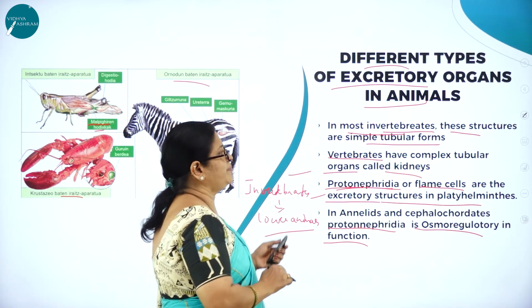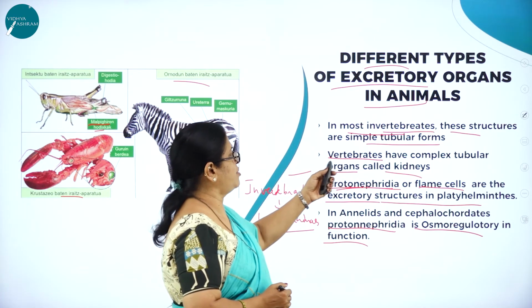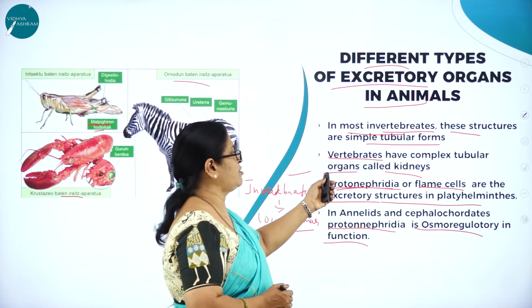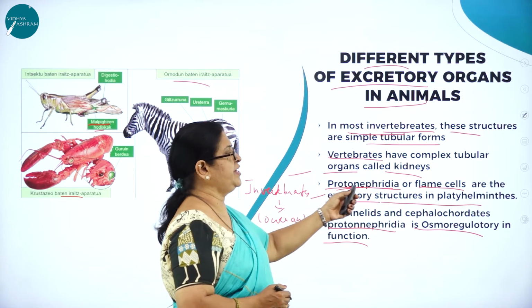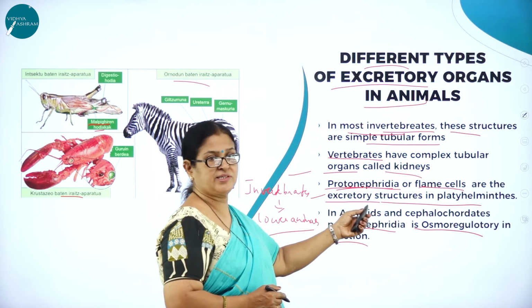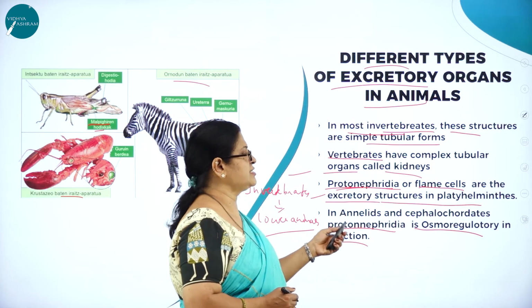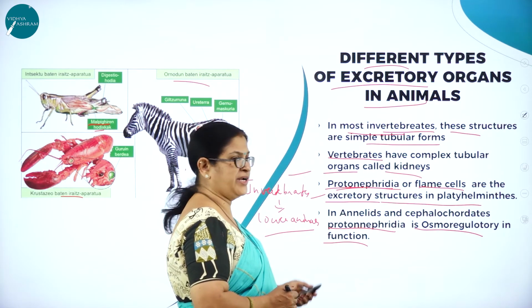In most invertebrates, these structures are simple tubular forms. Vertebrates have complex tubular organs called kidneys. Protonephridia or flame cells are the excretory structures in platyhelminths. In annelids and cephalochordates, protonephridia are osmoregulatory in function.